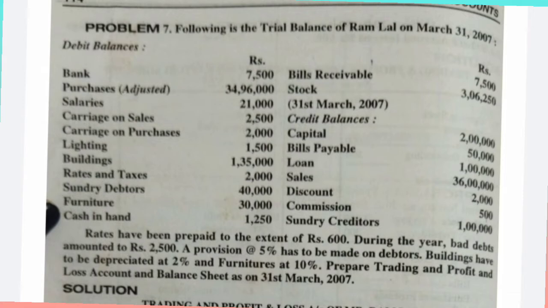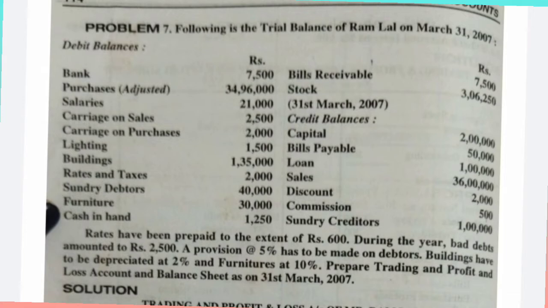Prepaid rent is the rent we are paying in advance, the future expense we are incurring now. If we would have maintained a cash, it is an asset balance. So of course the prepaid rates is an asset balance.